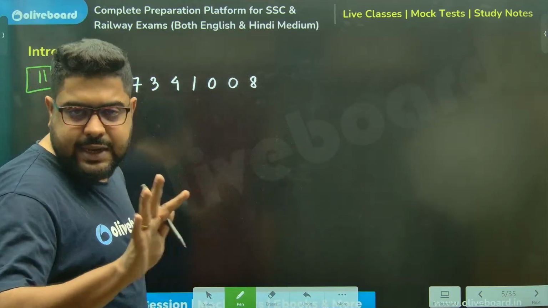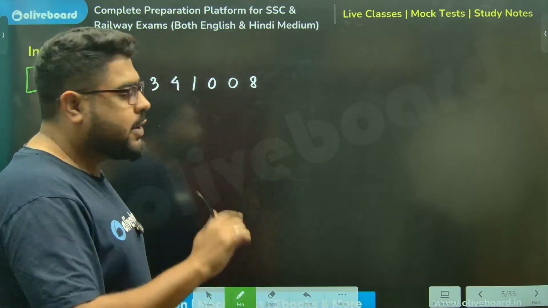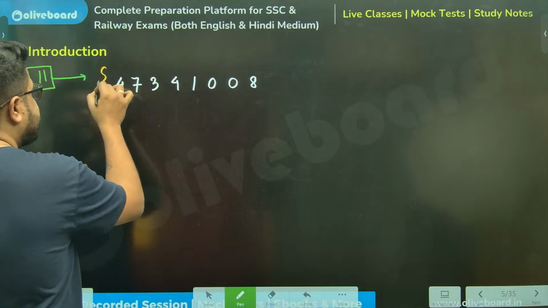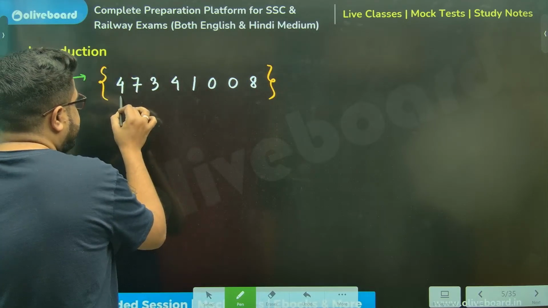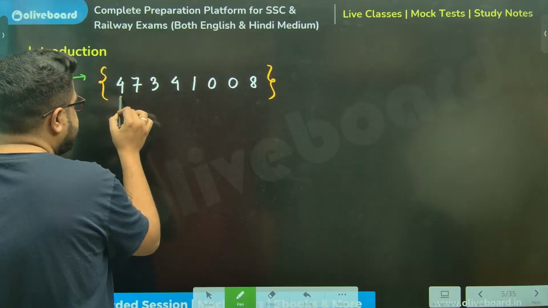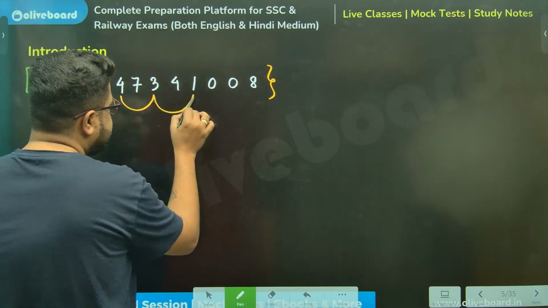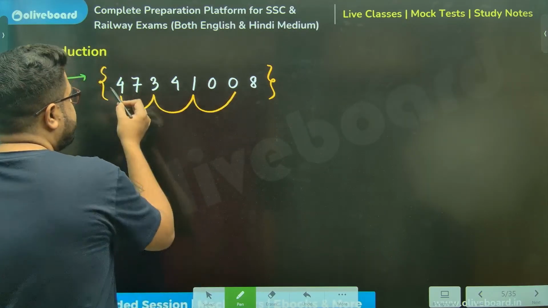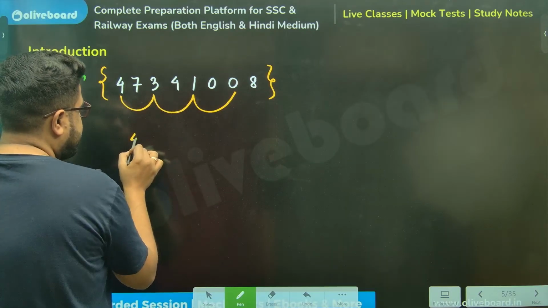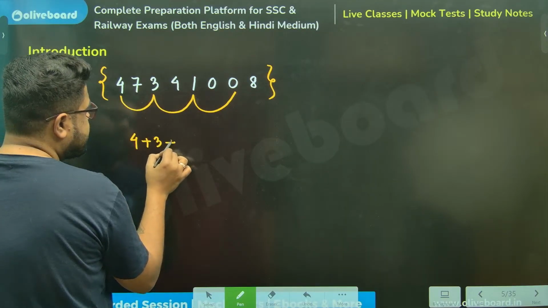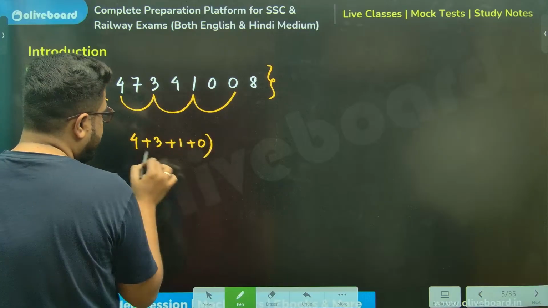The basic technique might also be required based on the situation. Start from the first digit, take every alternate digit and take the sum. 4 plus 3 is 7, then 4 plus 3 plus 1 plus 0. Done?